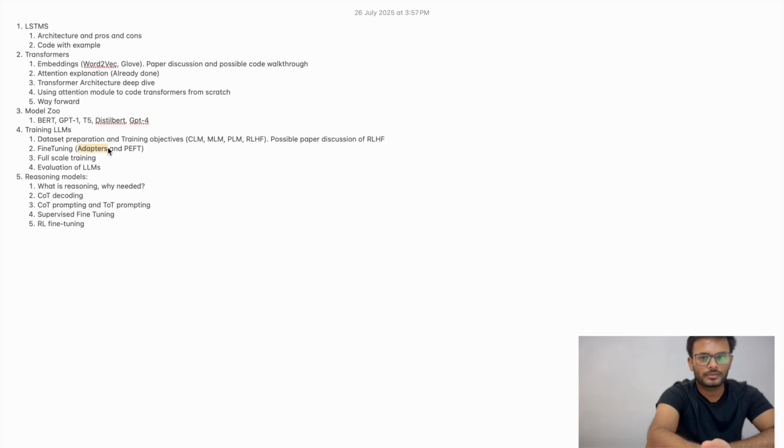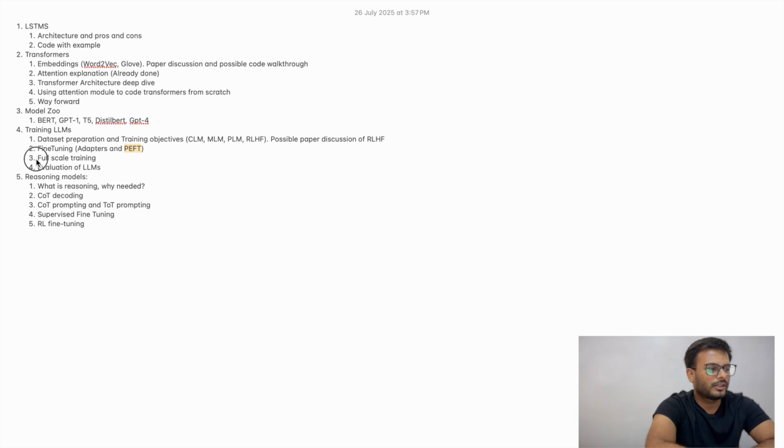For example, if you have some customer around real estate, your LLM should be able to understand the queries specific to real estate. So that is what fine tuning means. We'll understand two techniques around it: one is adapter and one is PEFT. PEFT basically represents parameter efficient fine tuning.